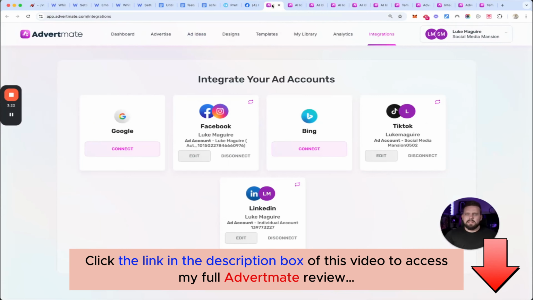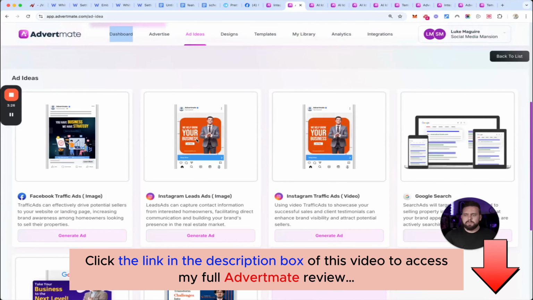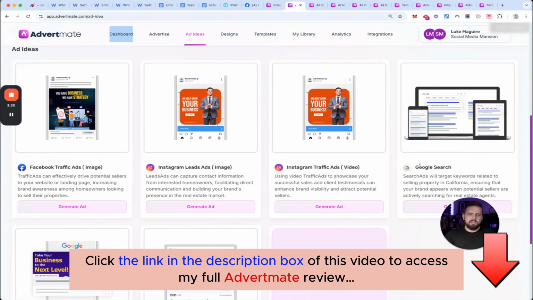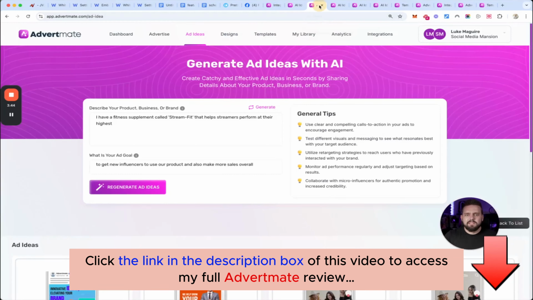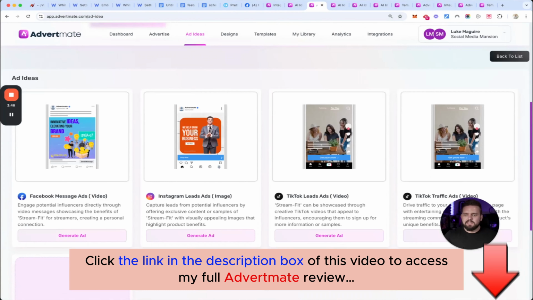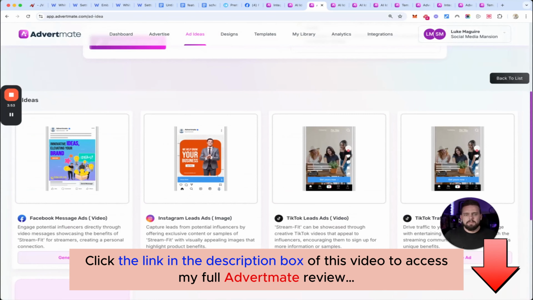Now, jumping back here, it'll show us the best platforms for this first one about selling property. It recommends doing Facebook image ads, Instagram lead ads, Instagram traffic ads, Google search and Google display ads, and LinkedIn engagement ads, right? So this is what the AI has decided. These are the best types of ads that you could run out of all of them for this offer. The same for the fitness one: Facebook message ads, Instagram lead ads, TikTok lead ads, and TikTok traffic ads are going to be the best options there.